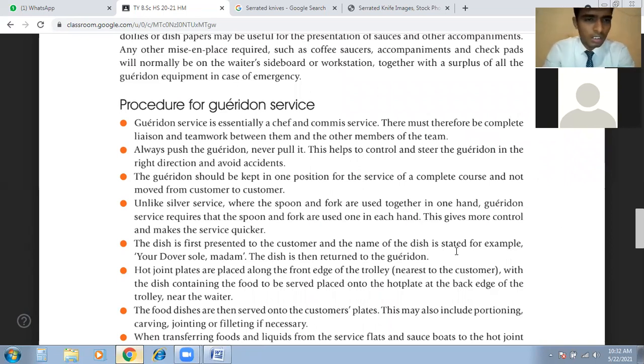So this garrison service is also part of teamwork between them and other members of the team. If somebody is doing garrison service, we have to make sure that all the required mise en place is on the table, what he's going to prepare, so everything should be in place. That needs teamwork.